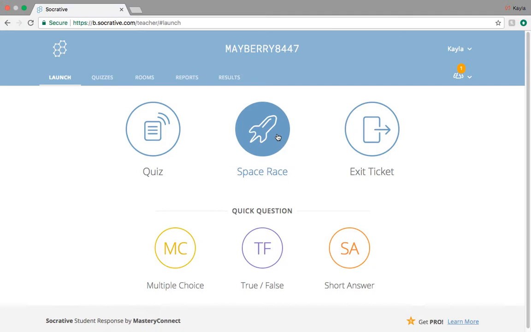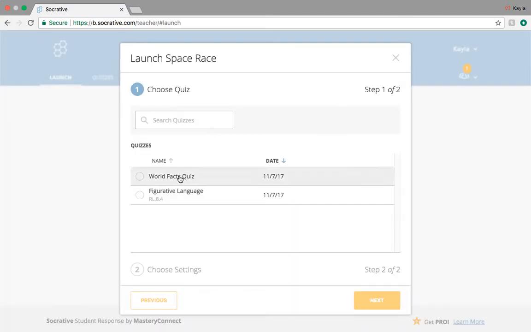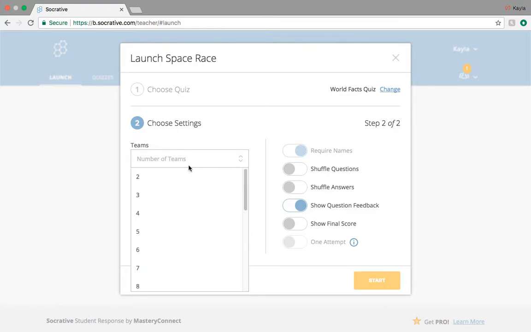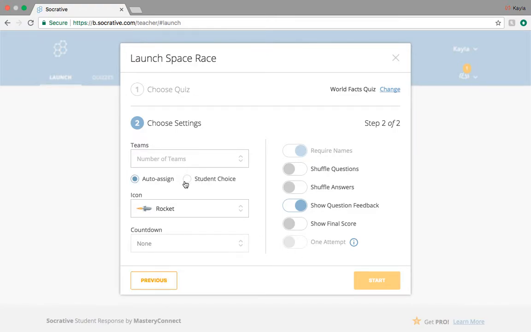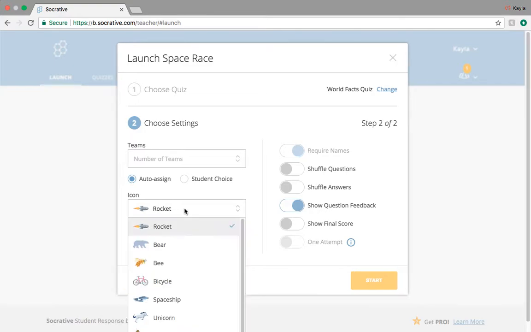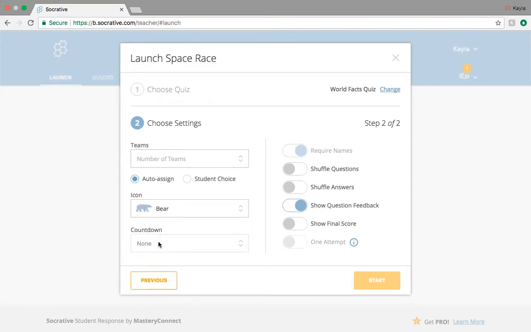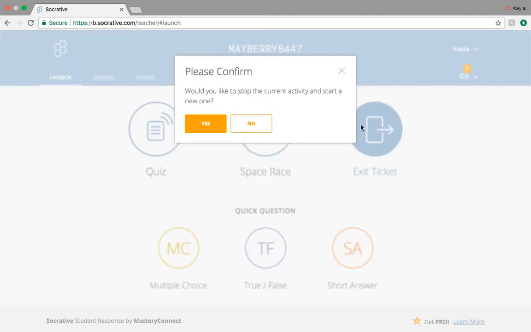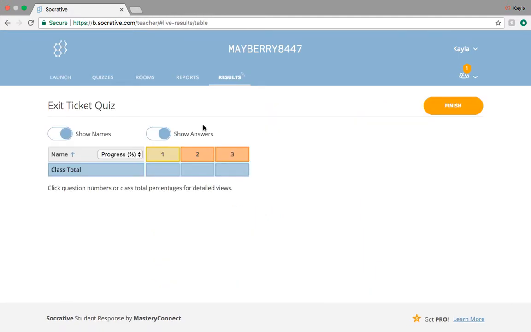You can also do a space race, which would have groups. You pick the quiz that you want them to do, and then you can change the number of teams. You can have it auto assigned, or you can let students choose. You can pick which icon shows up on the screen, and you cannot do a countdown unless you have the pro account. It has to have names, but you can shuffle the questions and show question feedback. And you can have an exit ticket, which I think is a really, really cool feature of this.